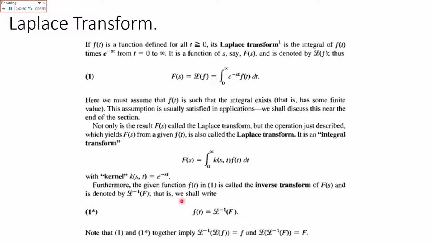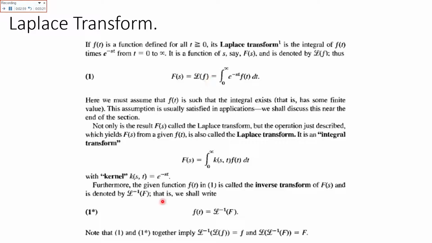Furthermore, given function f of t as in equation number 1 is called the inverse transform of F of s. Here if F of s is a Laplace transform, then f of t is basically its inverse Laplace transform or the inverse transform. So f of t is equal to Laplace inverse of F. So you can take the Laplace of a function.